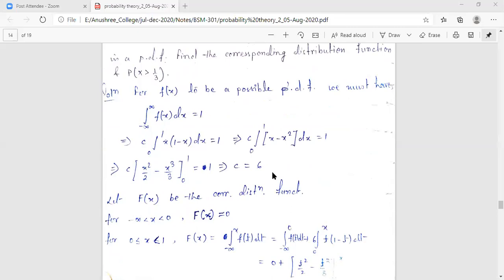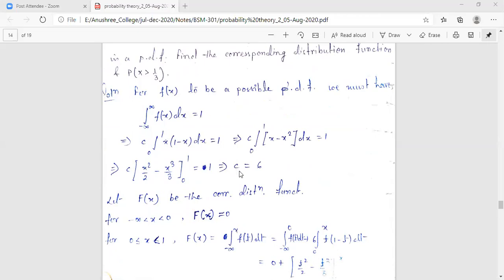Is this much clear to all, or do I need to do it on a whiteboard? Yes. Is this much clear? How we are getting the value of c?